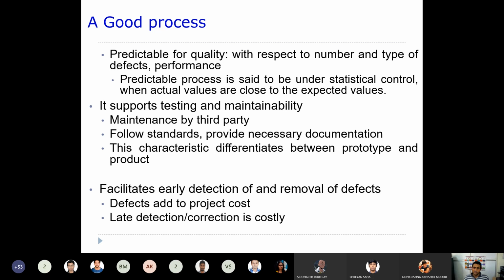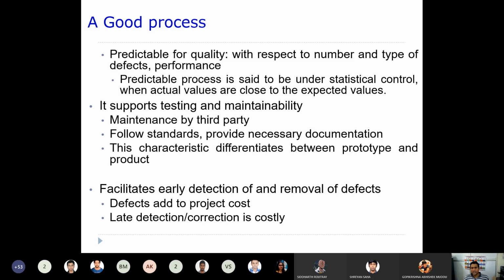Facilitates early detection and removal of defects. So your process should always help you in detecting and removing the defects. If at all the software has some defects, it should allow you to remove them. It should allow you to detect first and then remove those defects.